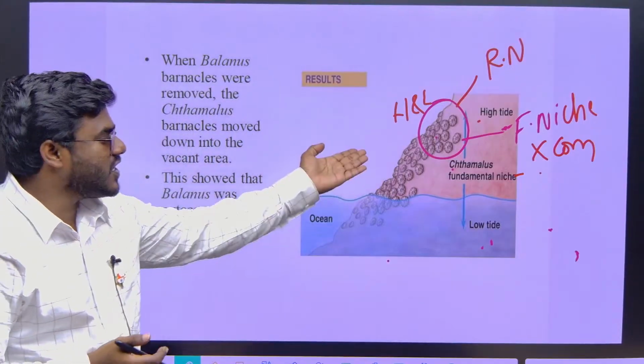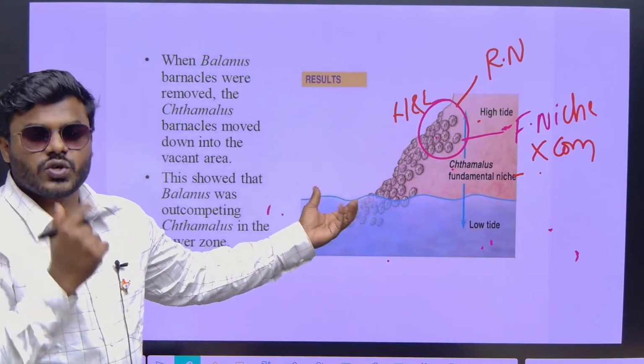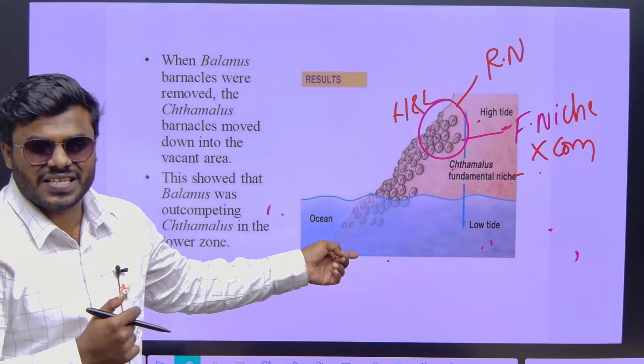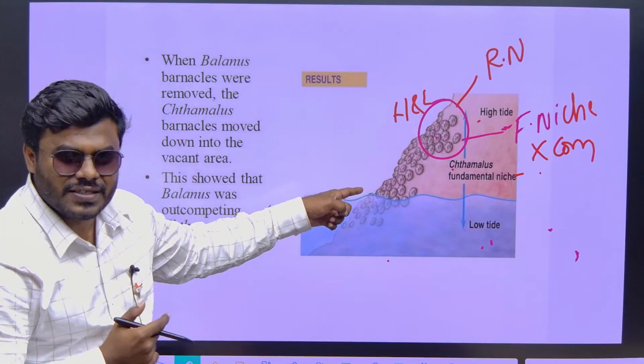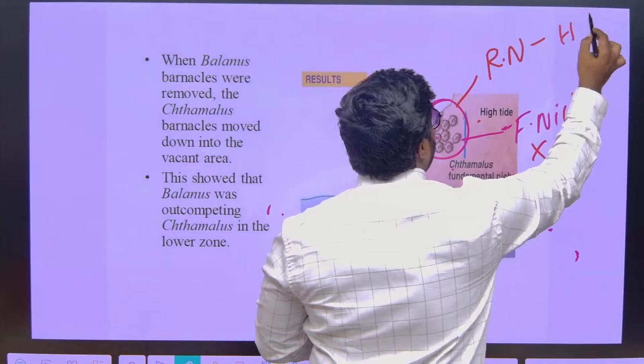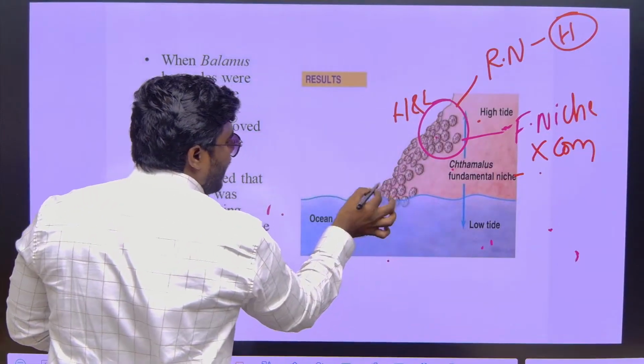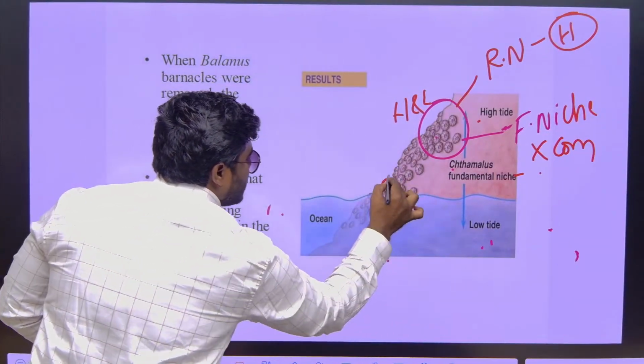What is the definition of realized niche? Utilizing the resources in the presence of competition. Then what is it? High tide. Very good. Now, it was not there, but let's consider these are all barnacles.